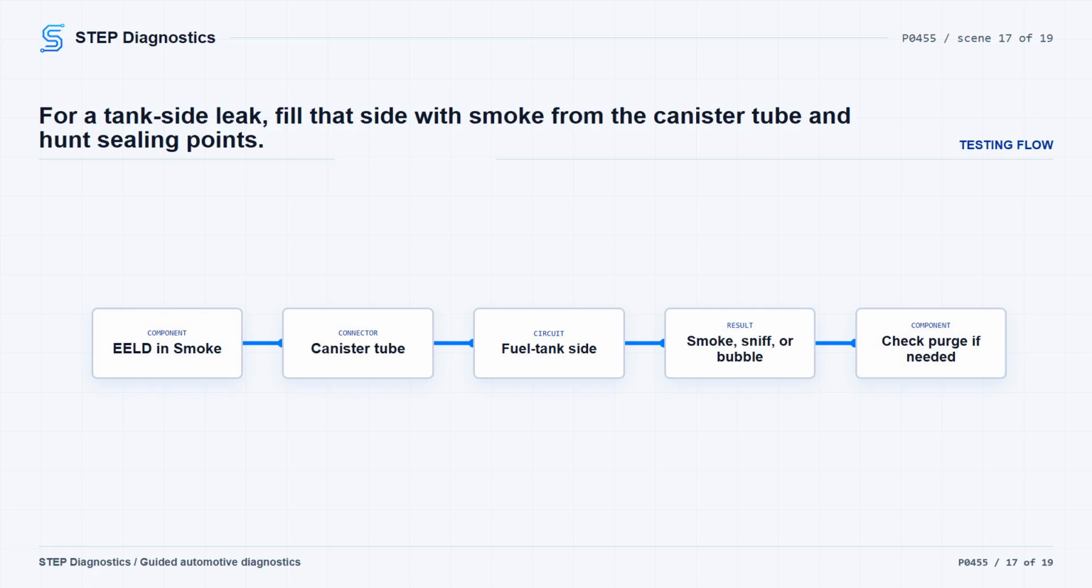If you need to check the purge solenoid internally, remove the manifold hose from the purge solenoid, fill the system with smoke, and check for smoke coming through the purge solenoid. If smoke is present, replace the purge solenoid. Then perform the intrusive leak evaluation again to verify the repair.